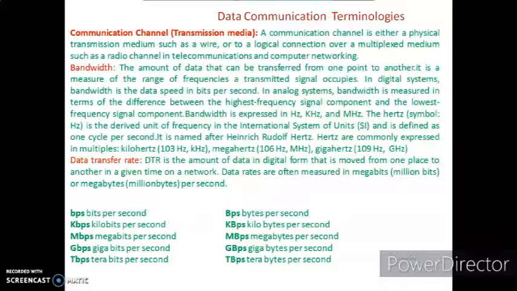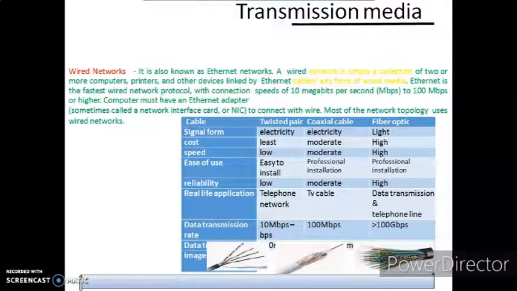Now there are various units like BPS, bits per second, kilobits per second, megabits per second, gigabits per second, terabits per second. Now, what is a byte? A byte is equal to 8 bits. Then there are bytes per second, kilobytes per second, megabytes per second, gigabytes per second, terabytes per second.